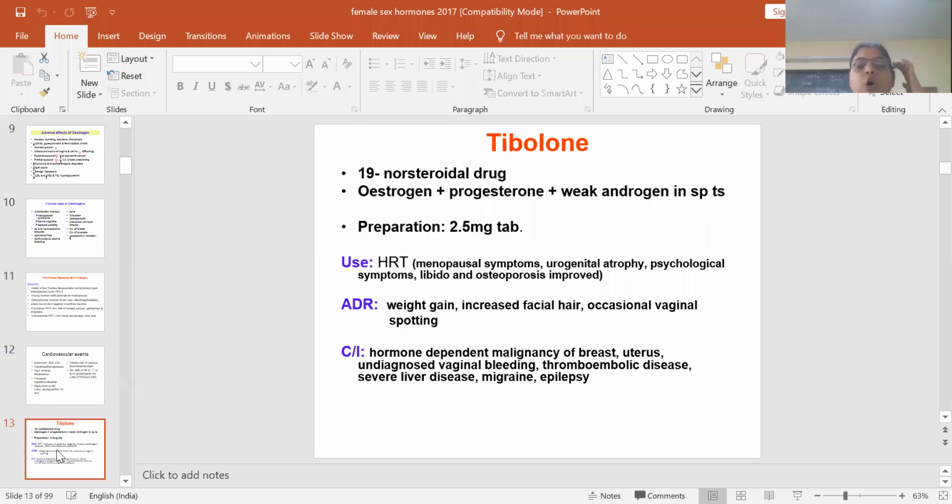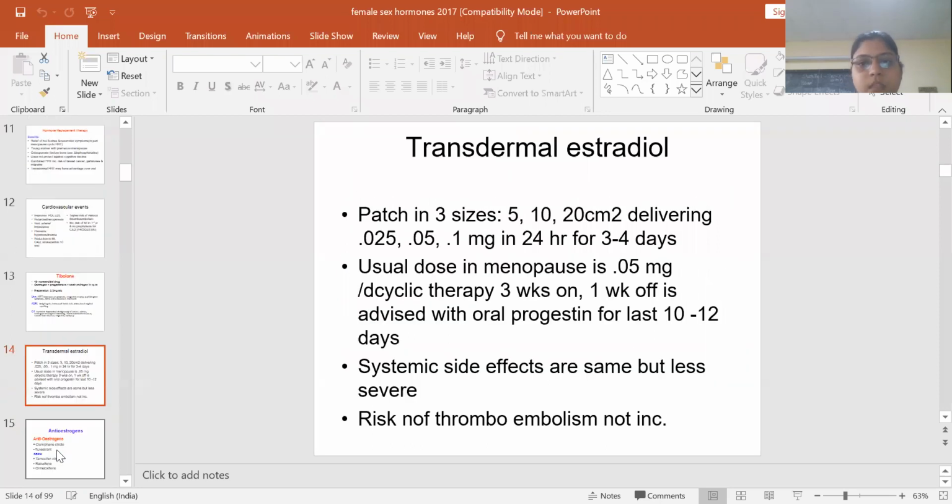Now, tibolone, it is a non-steroidal drug. It is an estrogen-progesterone agonist, with weak androgen action in specific tissues. Its ADRs are weight gain, increased facial hair, occasional vaginal spotting, and it can be used in hormone replacement therapy. It decreases the menopausal symptoms like hot flushes and chills and fever. And it is also used in urogenital atrophy, psychological symptoms, and libido and osteoporosis are improved. This is the transdermal estradiol, which can be used, available as patches.